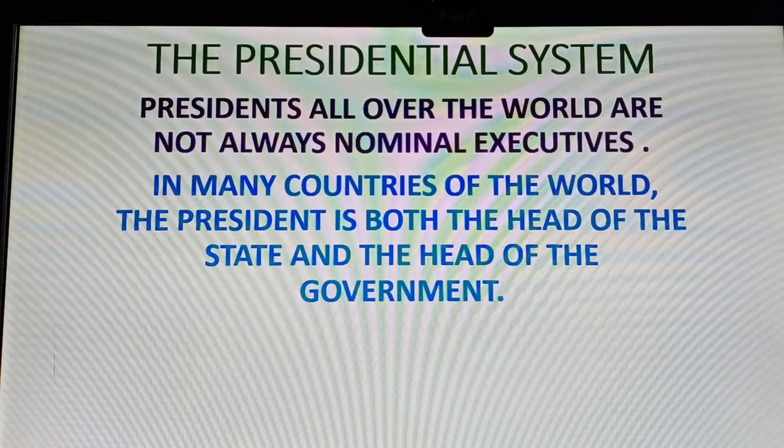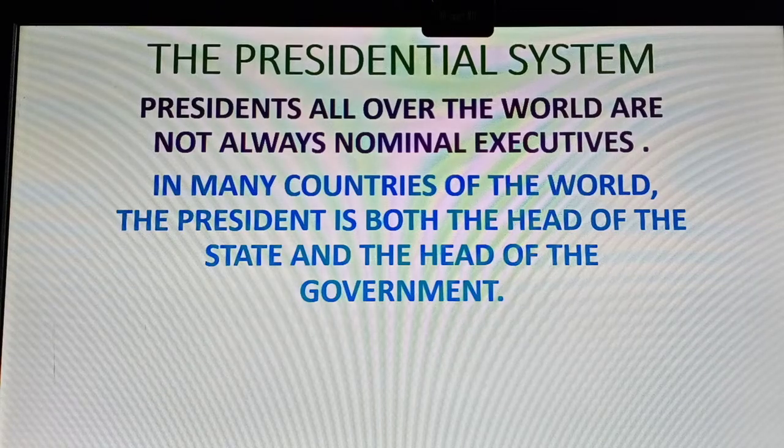The presidents all over the world are not always nominal executives. In India, it is like this. Like in the Indian system, we have the British system or the Japanese system. Everywhere, the titular head. Even in Nepal also. But if you go to Sri Lanka, things are different. If you go to France, things are different. There, the prime minister as well as the president is there. So different countries are having different kinds of systems.